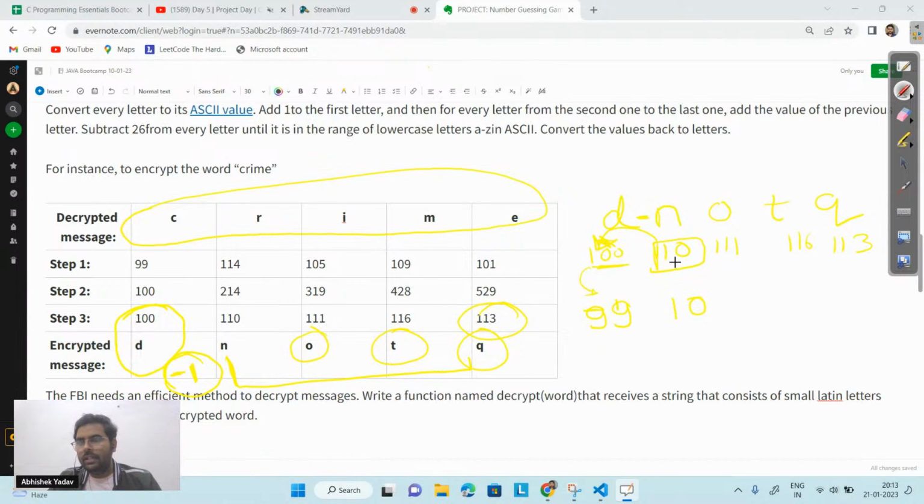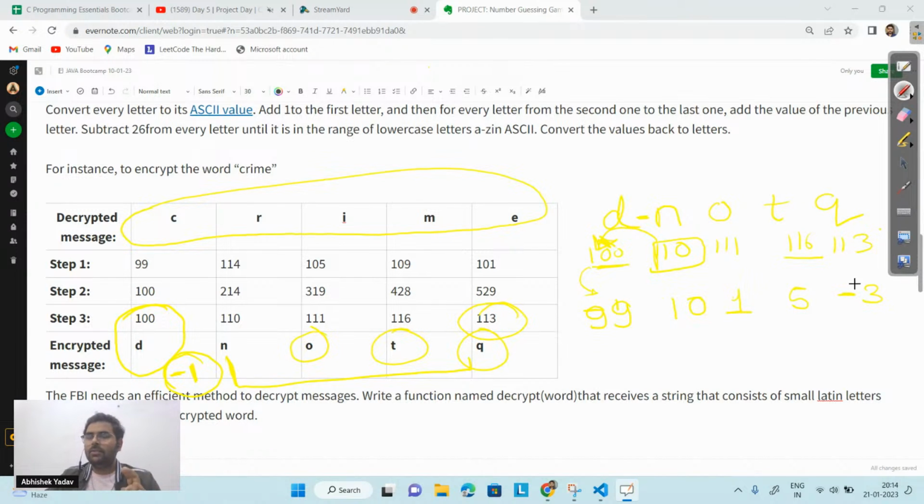After that, 111 minus 110, what we are getting, 1 here. 116 minus the previous ASCII code, 111, so the value will be 5. 113 minus 116, we will get -3 here.